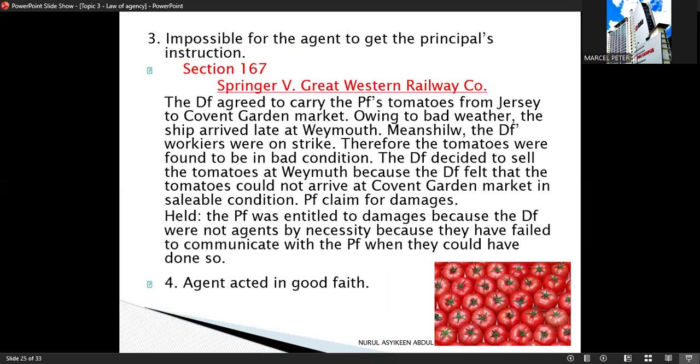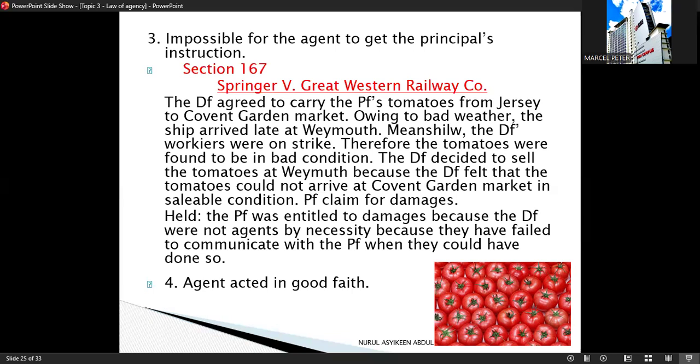condition 3, impossible to get the principal's instruction under section 167. For agency by necessity to arise, it must be impossible or impracticable for the agent to communicate with the principal. If the agent could have contacted the principal but failed to do so, then agency by necessity will not exist.